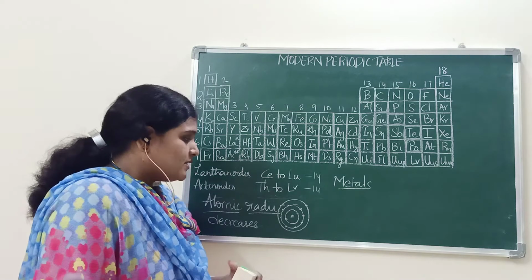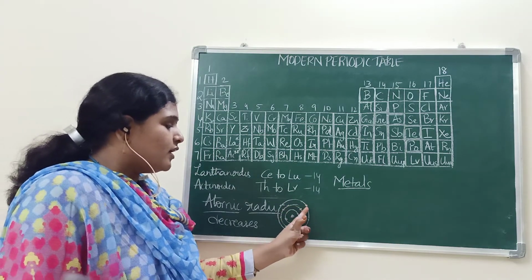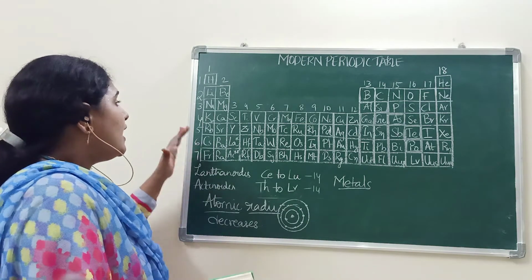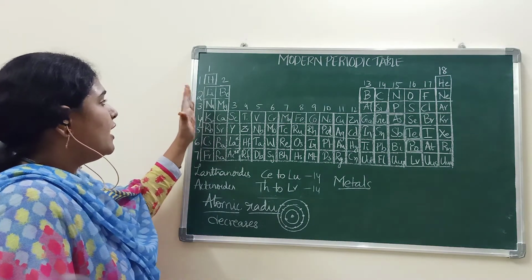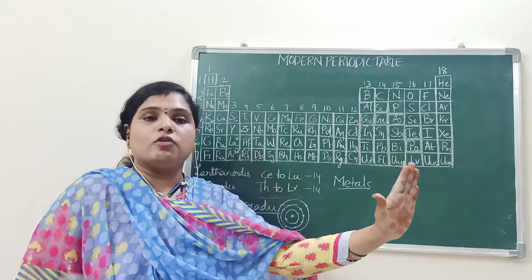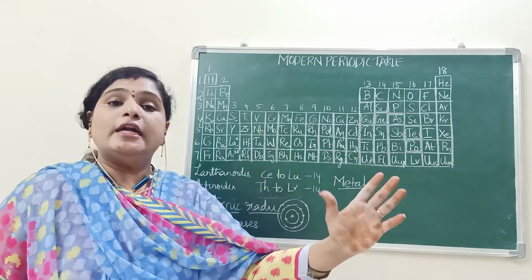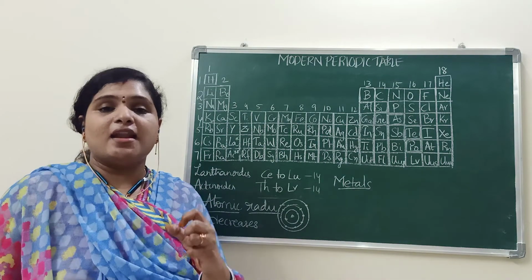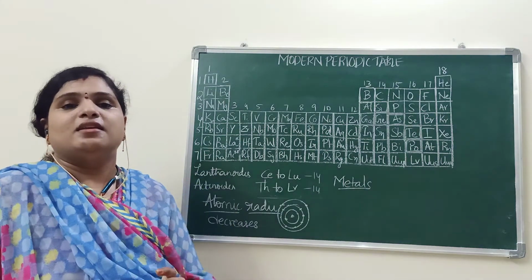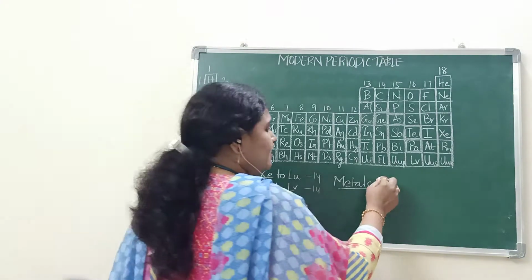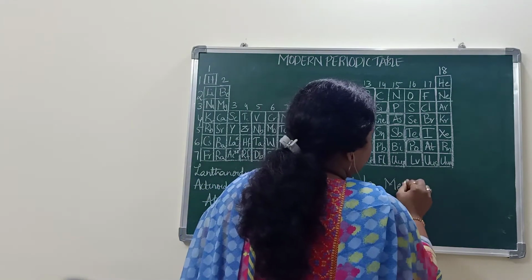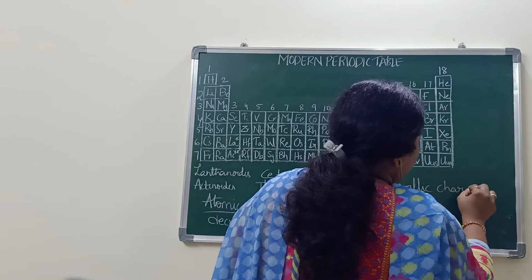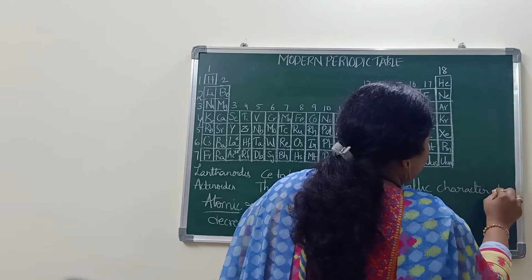But as the influence of nucleus on the outer electrons increases, the ability of the element to lose electrons will also decrease. That means the metallic character will decrease, and the non-metallic character will increase.